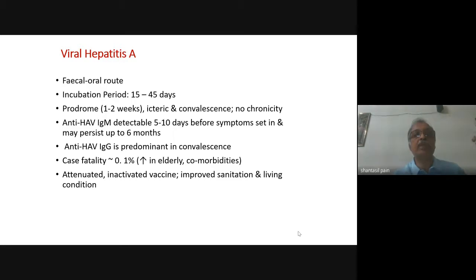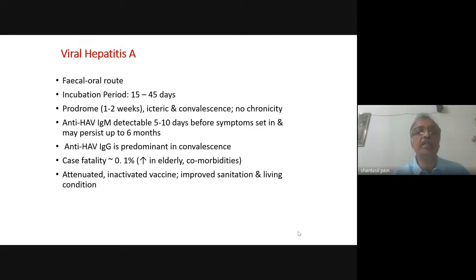In the prodromal phase, the patients usually have fever, malaise, body ache, joint pain, headache. After this prodromal phase, the fever goes off and the patient's urine becomes deep yellow, the eyes become yellow. That means the patient now becomes jaundiced. Now this jaundice deepens, and in the meantime, the patient's appetite recovers.